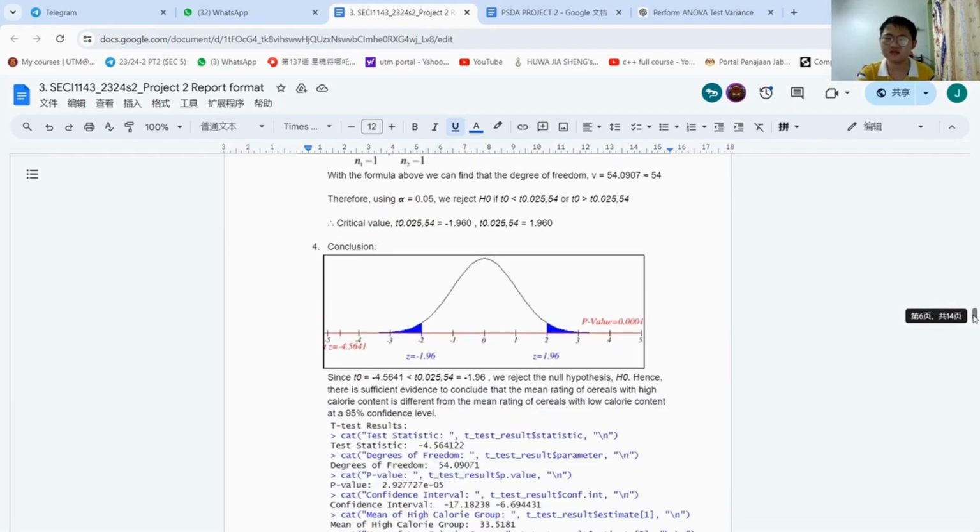Now, next is the conclusion. Since T0 equals negative 4.5641, which is less than negative t0.025,54, which is negative 1.96, the null hypothesis is rejected. Hence, there is sufficient evidence showing that the mean rating of cereals with high calorie content is different from the mean rating of cereals with low calorie content at the 95% confidence level.